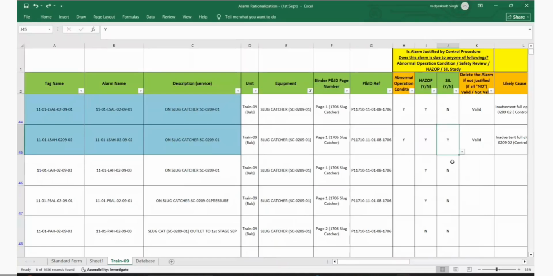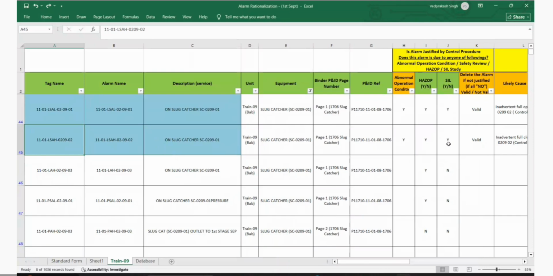Part of SIL. Is it part of the same technology? Was it studied? This alarm we have not taken in the SIL. This alarm we have not taken as an IPL. LSAH has been analyzed in the SIL. This is the step which is analyzed during the SIL.